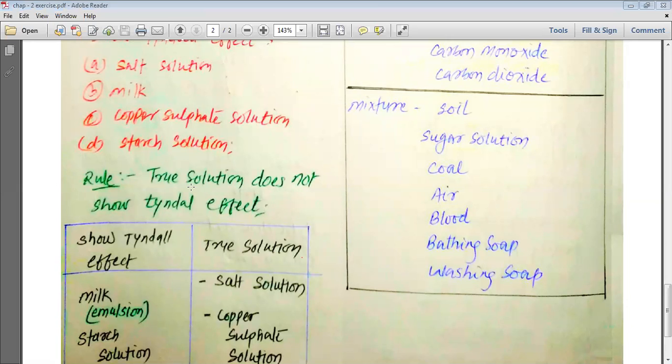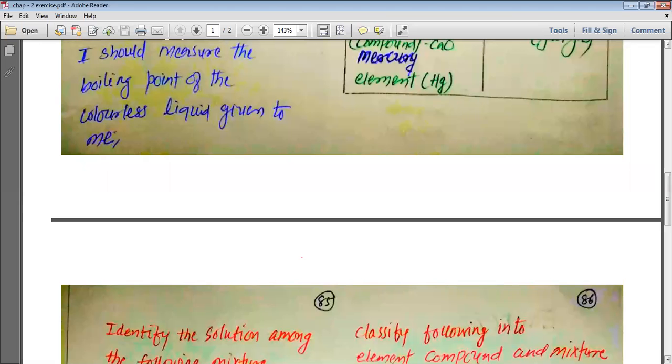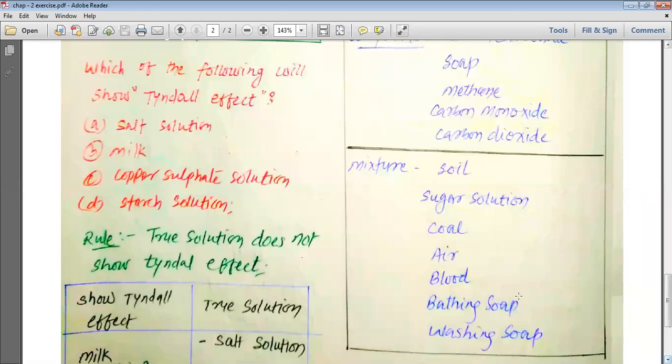Now, you will always have one question, my dear students, that why soap is considered as a compound, but bathing soap and washing soaps are not considered as a compound. So bathing soaps and washing soaps have, apart from soap, some things like colors and fragrance. You get a pleasant smell from them, so for that we are adding fragrance.